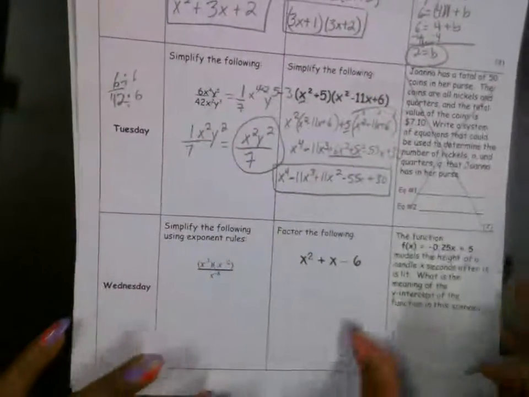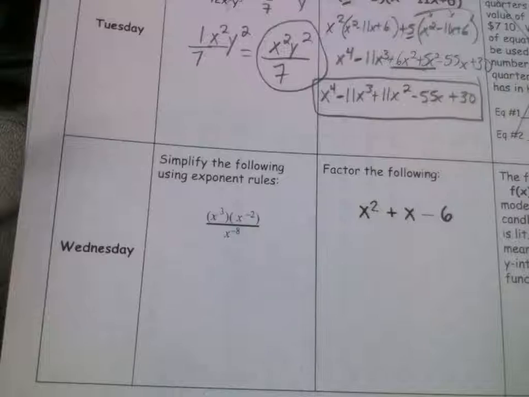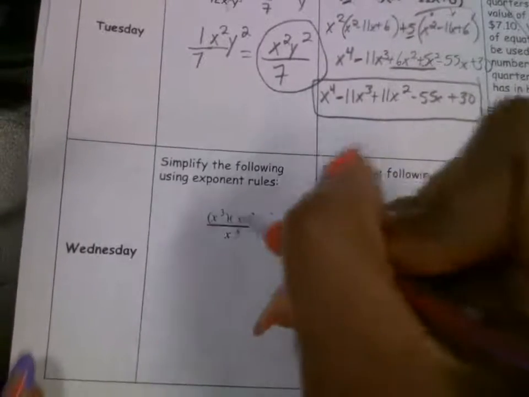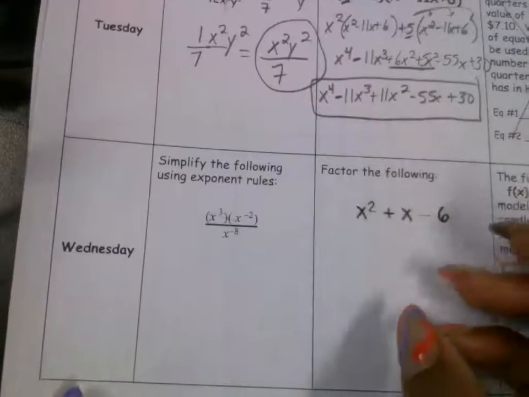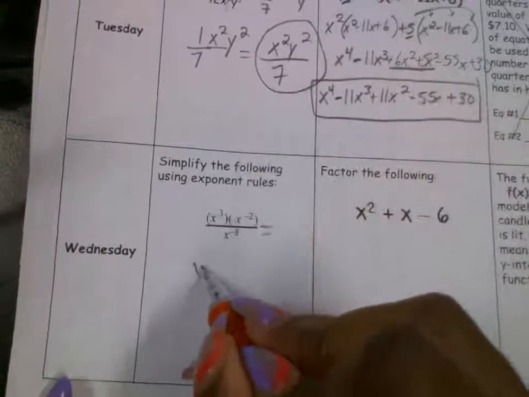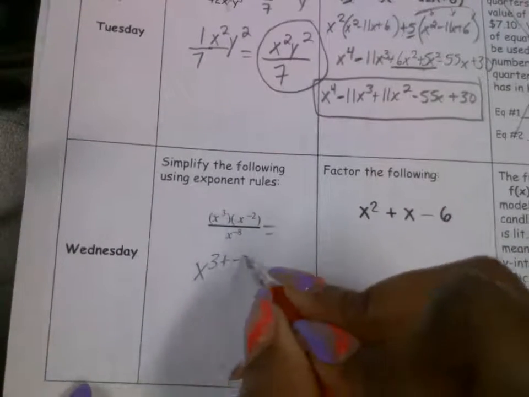Okay. All right. Let's look at the warm-up. It says simplify using exponent rules. So let's simplify the numerator first. You're multiplying. So when you multiply exponents that have like bases, what do you do with the exponents? Add them. So that's going to be, guys, 3 plus a -2 on the top.